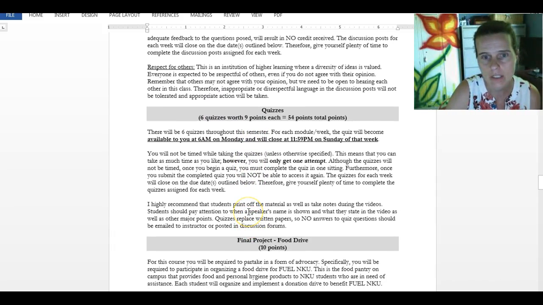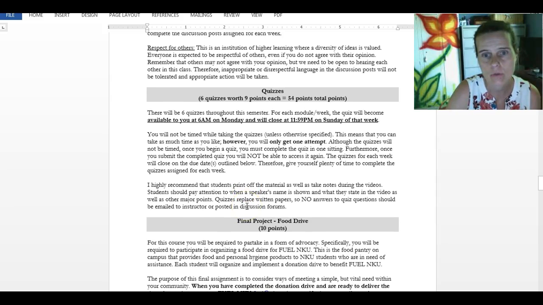Again, there are 6 quizzes. Each quiz is worth a total of 9 points. The quizzes are all multiple choice true false. They will close, again, just like your discussion boards, they will close on Sunday of that week at 11:59 p.m. So again, you will have 1 week to complete the quiz, same as with your discussion board.